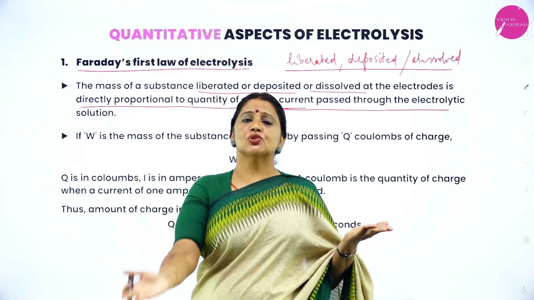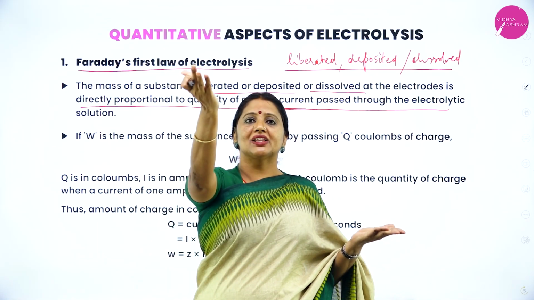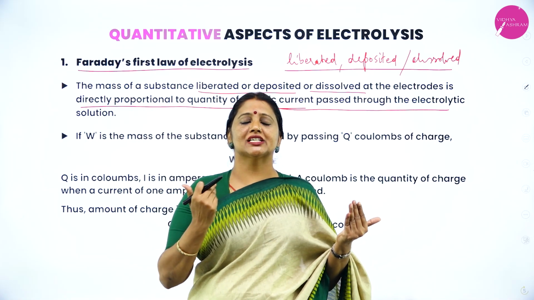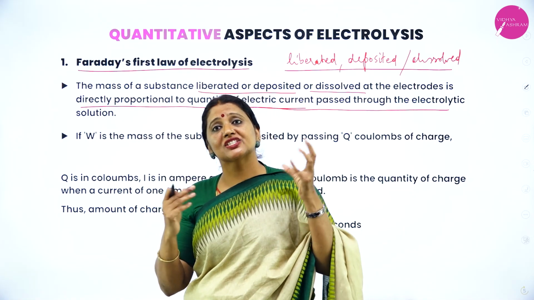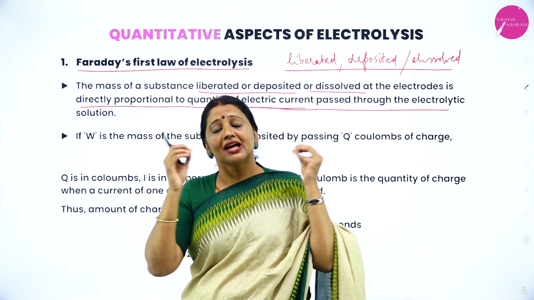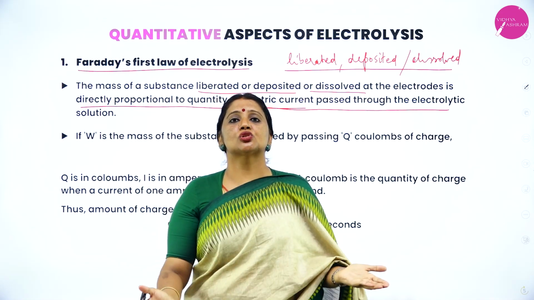That means, as you increase the amount of electric current passing through the electrolytic solution, the amount of mass which gets deposited, liberated as well as dissolved also increases.